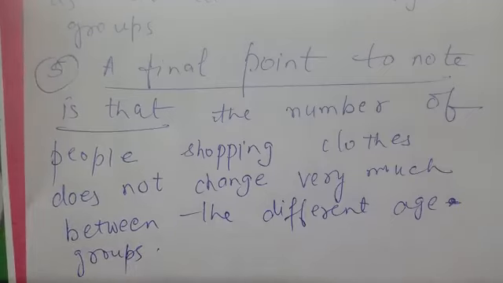So this is the point. Next, now let's explain the data also along with it. We will go with data. So this is my 5.